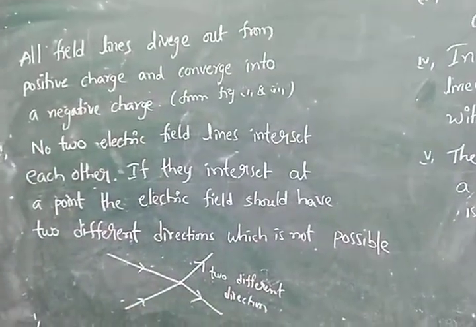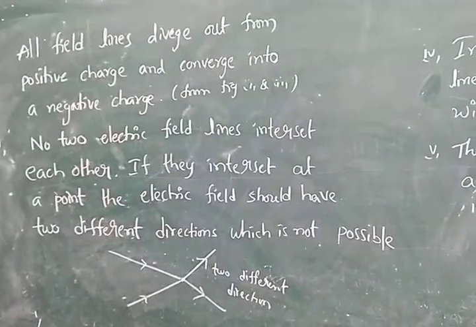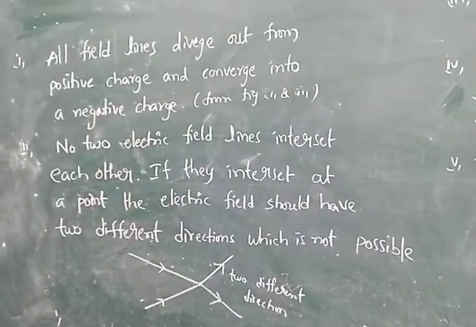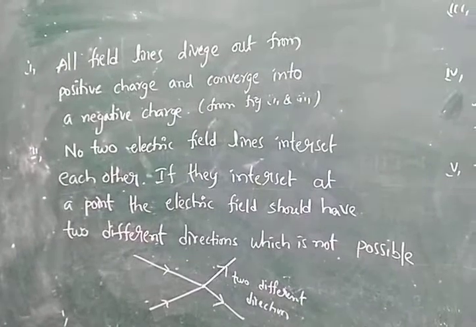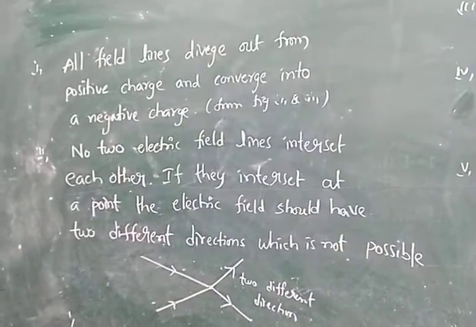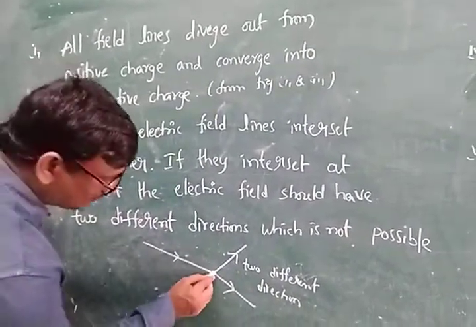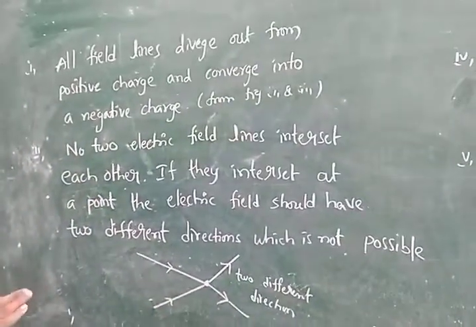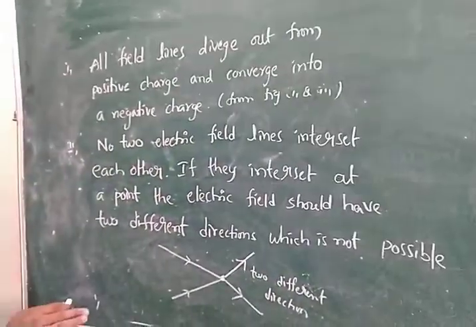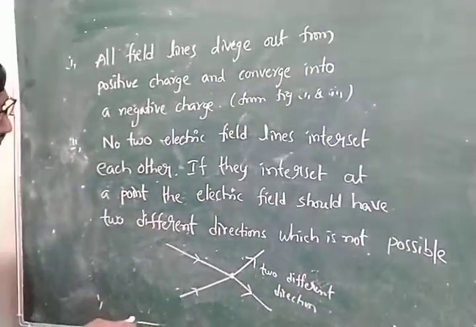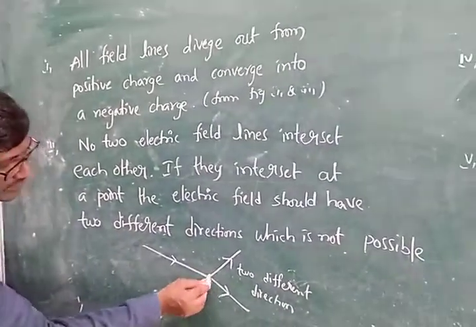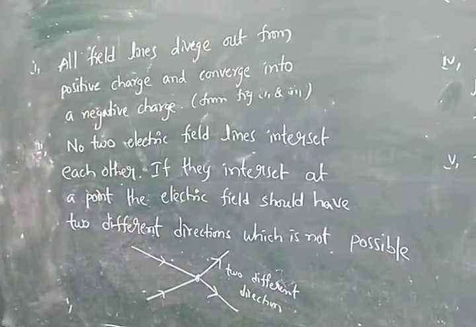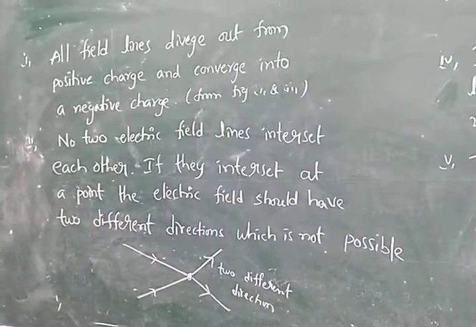It is impossible because the electric field lines only start at the positive charge and enter into the negative charge. That means there is only one direction, not two directions. So two electric field lines do not intersect, because at the intersection point they would have two different directions. It is impossible. This is the second property.